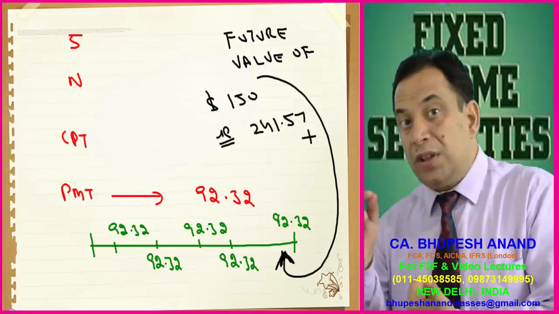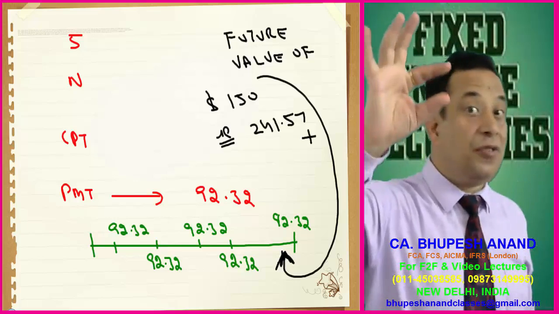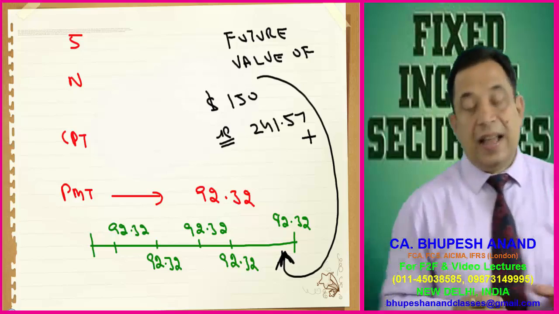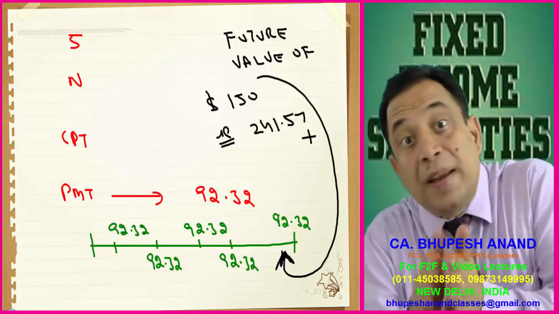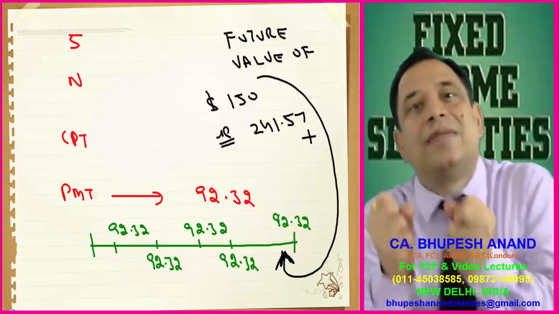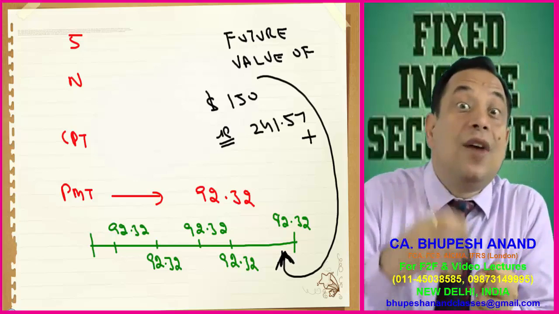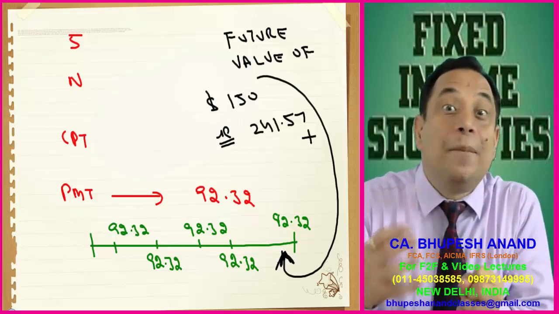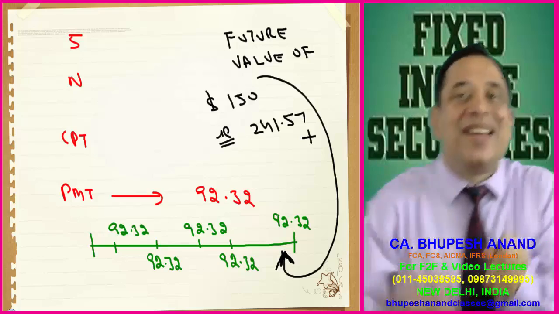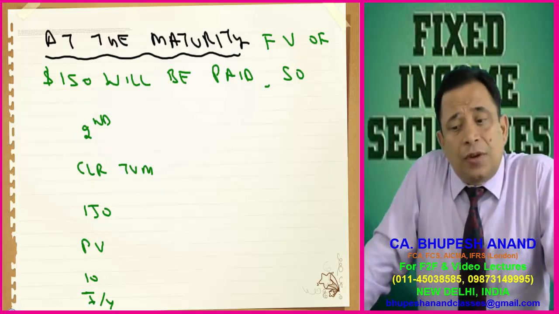Now this 92.32 is composite of two parts: principal as well as interest, on the principal of 350. And in the last year they will also be paying that $150, the balance amount of principal. So we will be calculating the future value of that. I have calculated how much will be the future value of $150 which is to be paid by the borrower to the lender at the time of maturity.